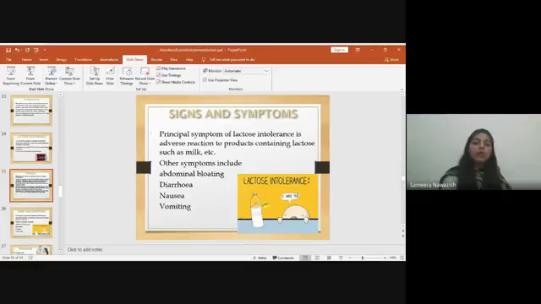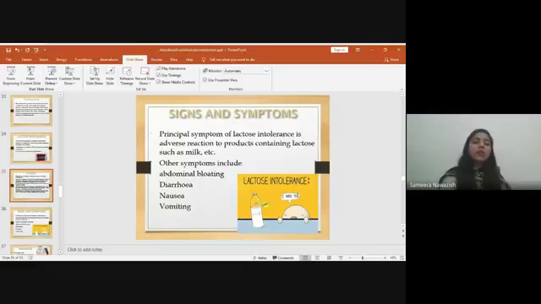Bloating is one of the very common signs of lactose intolerance, usually accompanied by the presence of different gases: hydrogen, carbon dioxide, methane. The principal symptom of lactose intolerance is an adverse reaction to products containing lactose, such as milk products. Yogurt usually doesn't harm the body to that extent as milk, because it is already a byproduct of milk. Milk-based desserts affect the body.